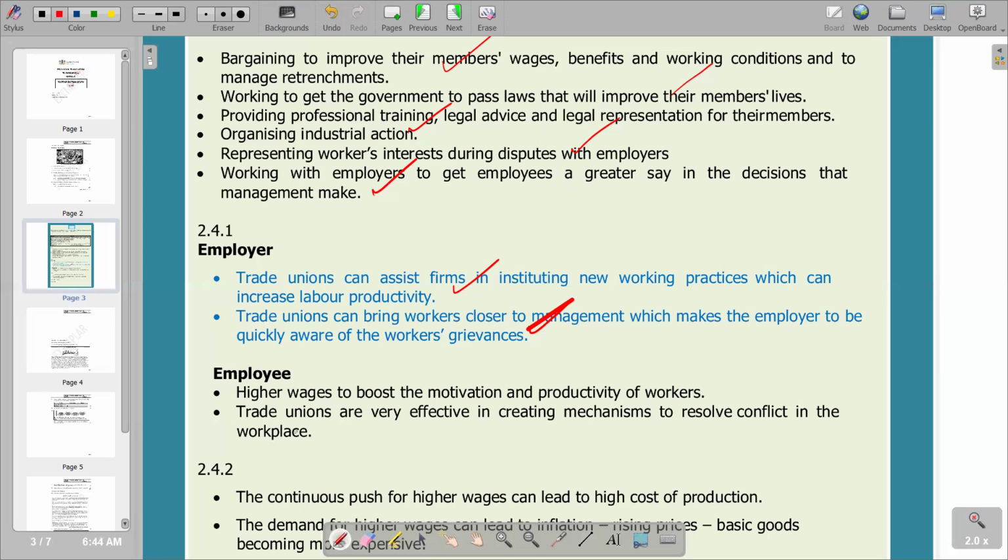So we have said that trade unions are very effective in creating mechanisms to resolve conflicts in the workplace. Also, if there are any conflicts taking place between the management and the workers, the trade unions can be there to make sure those conflicts are resolved, and it can be a very good working environment when those conflicts are solved. So it is an advantage from the point of view of the employee again, which is our second point. So these are the points that we have in terms of the employee point of view.